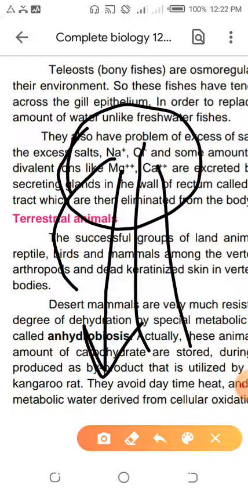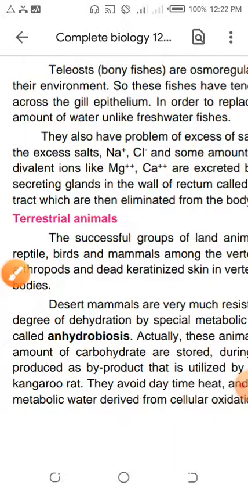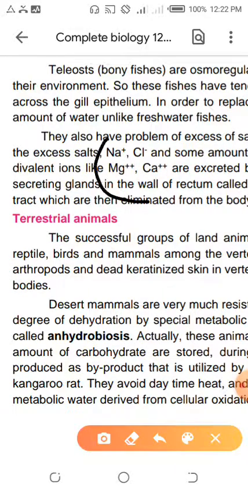This is the problem. I will tell you the problems of different animals in different areas. So I am talking about marine animals. The marine animals have different problems. What is the problem? These four ions are entering into the fish. When they are entering into the fish, what is the problem? Sir, sodium ion is very necessary for the fish. Chloride ion is also very necessary. Magnesium ion is also necessary. Calcium ion is also necessary.